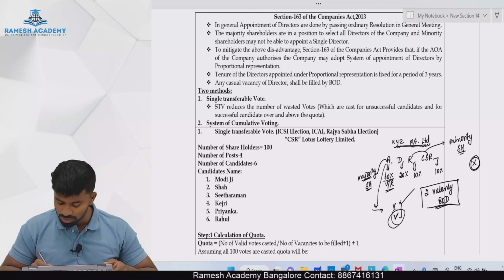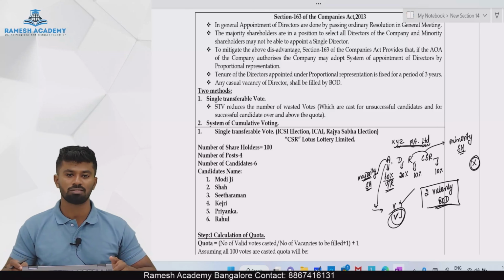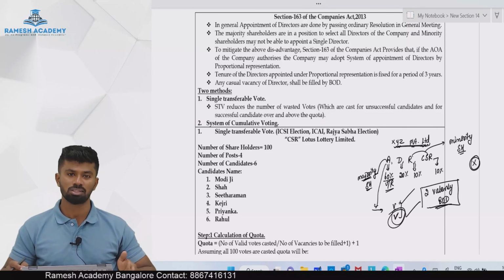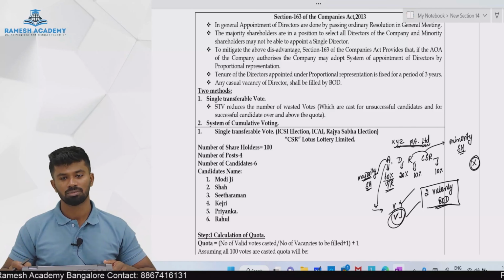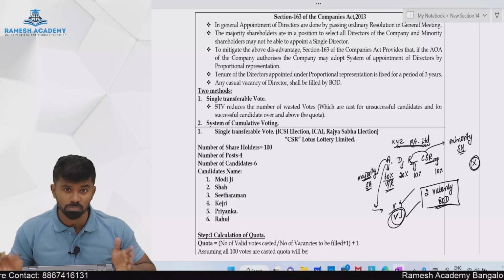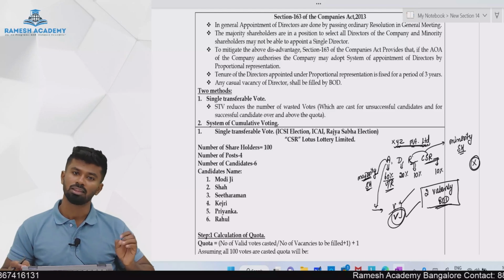Again, one more resolution is passed: appointment of Omika as director of the company. Again, Anushka casts all her votes in favor of Omika. That is 60%. Omika gets elected. So CSR and Rashmika got disappointed, and there is no representation from their side in the board.